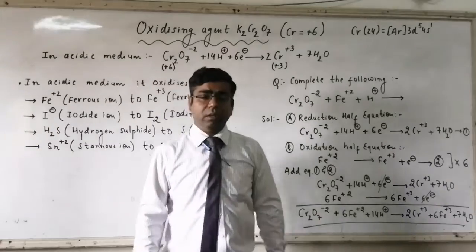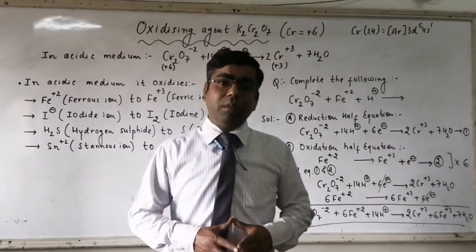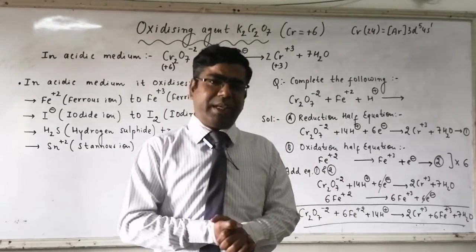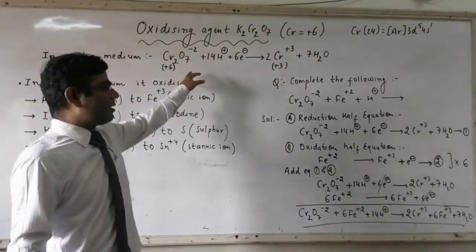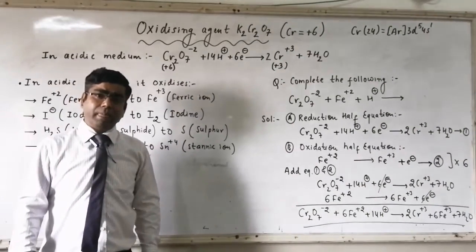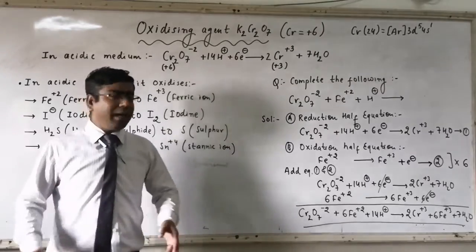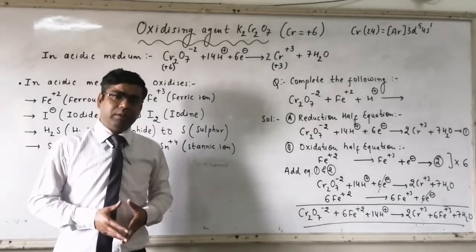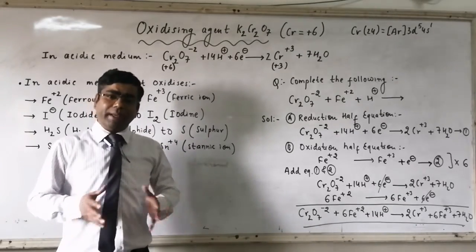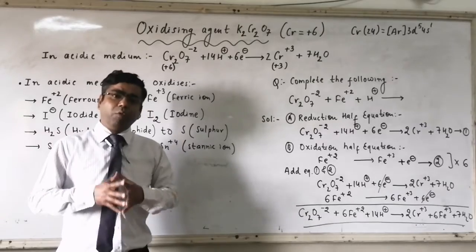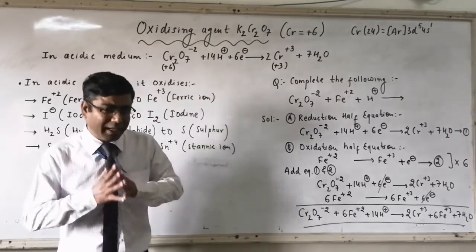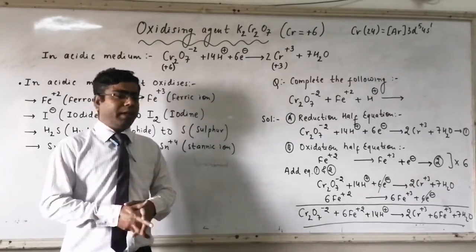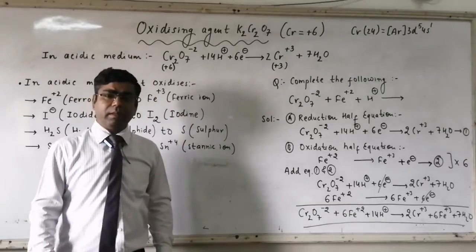So again we have to make up hydrogen deficiency also to that side where hydrogen atoms are deficient. So definitely towards left hand side hydrogen atoms are deficient, and these are deficient by 14 hydrogen atoms. So how to make up? You know it very well. To make up hydrogen atom deficiency, we add H plus ion to the side where hydrogen atoms are deficient. So here we will add 14H plus.